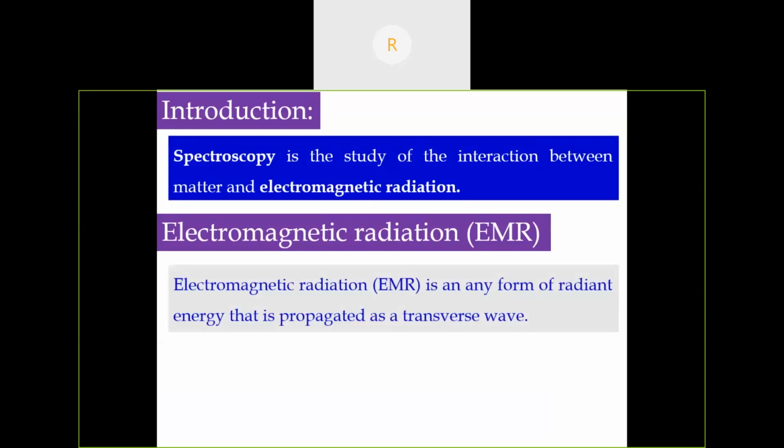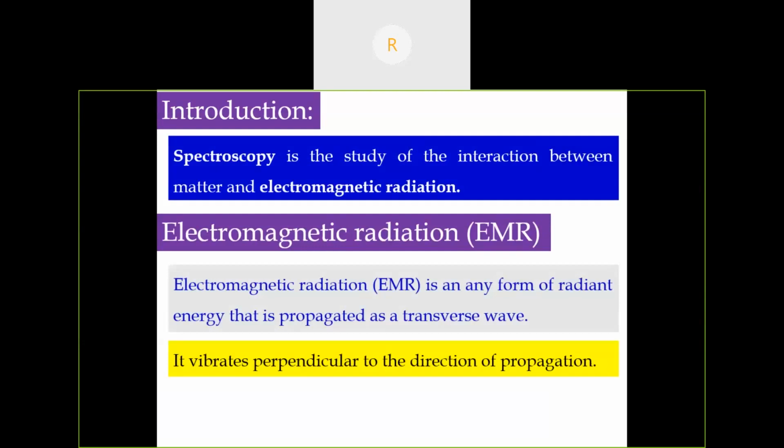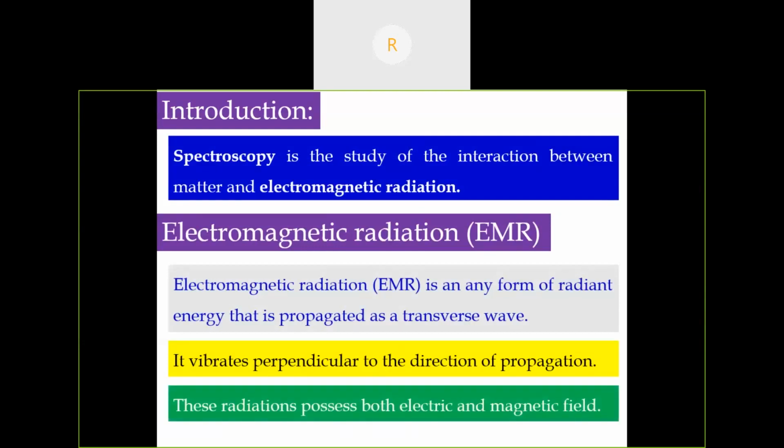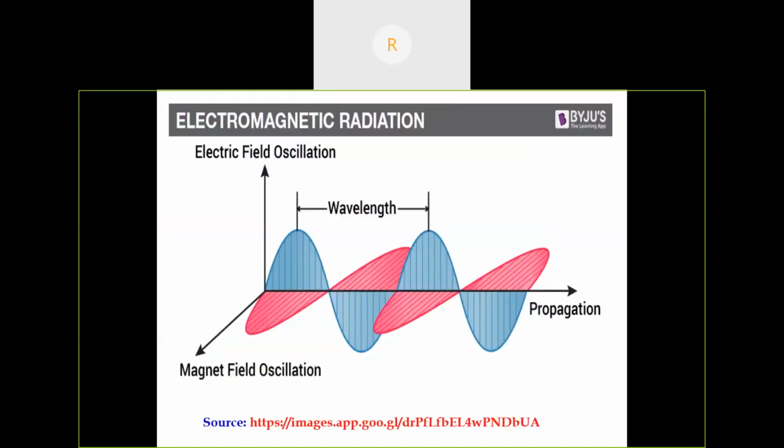So what do you mean by transverse? It means at right angles to the direction of wave travelling. For example, if the wave is going from left to right, the transverse direction is up and down. So it vibrates perpendicular to the direction of propagation. The name itself tells us it possesses both electric and magnetic field. So this is electromagnetic radiation. Both electric and magnetic fields are perpendicular to each other.